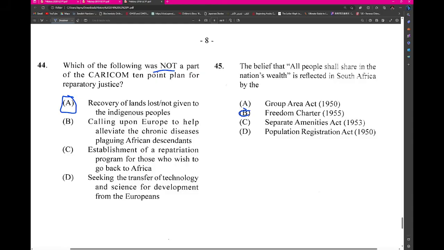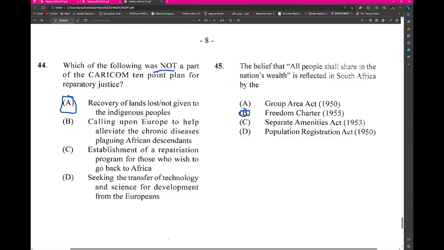So what is the best answer here? Let me look at the health part of it. The health part would have been speaking to African descendant populations have a high incidence of chronic disease. It does speak about chronic diseases. Seeking technology transfer for development from the Europeans. Technology transfer is a part of it. Technology transfer, yes, it's a part of it.